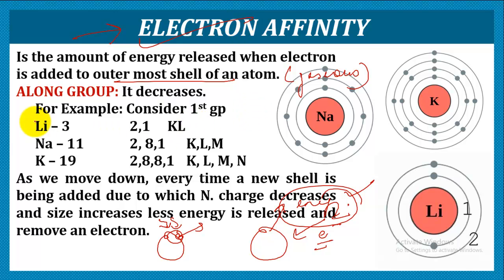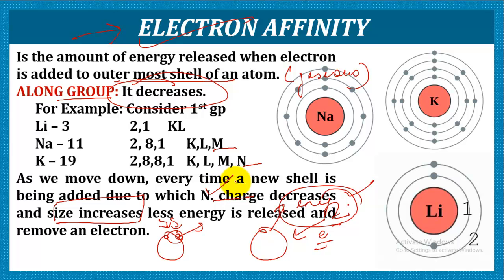Now let's see how it varies along group and period. Along group, it decreases. Like the ionization energy was decreasing, similarly it is decreasing. The reason being, as we are moving down, as you can see, every time a new shell is being added, due to which the nuclear charge decreases and size increases. So now when size increases, that means nuclear attraction is less.